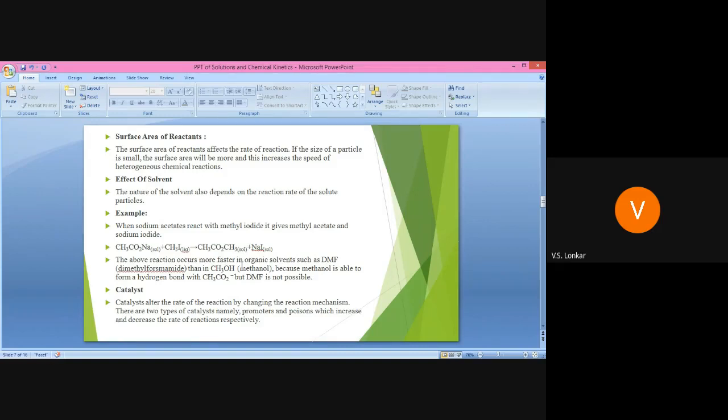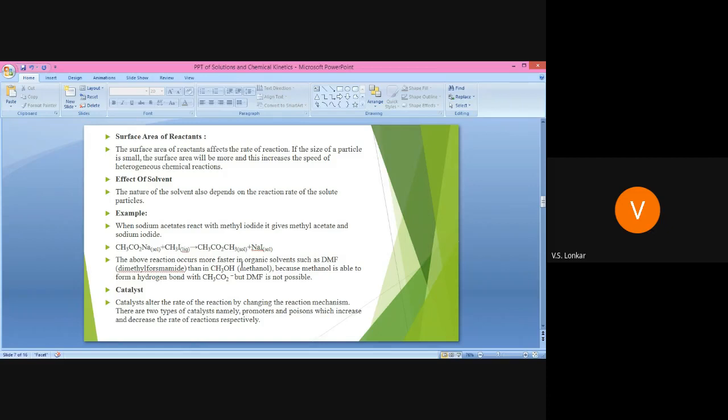The catalyst is not consumed in the reaction, because at the end of the reaction we get the catalyst as it is. There is no consumption of the catalyst in the reaction, and therefore it increases the rate of reaction. Rather, we say that it alters the rate of reaction, because there are some catalysts which increase the rate of reaction as well as some which decrease the rate of reaction. Therefore we can say catalyst is a substance which alters the rate of reaction.